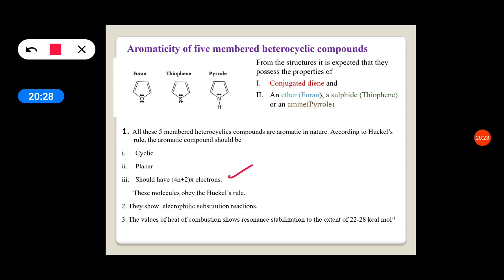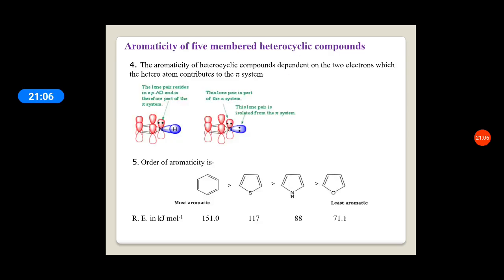They show electrophilic substitution reactions, which is a characteristic property of aromatic compounds. The values of heat of combustion show resonance stabilization to the extent of 20 to 28 kilocalorie per mole. So if the heat of combustion is more, then the stability of the compound is also more. When the compound shows aromatic behavior, then only the stability of the compound is more. So these properties show the compound is aromatic.